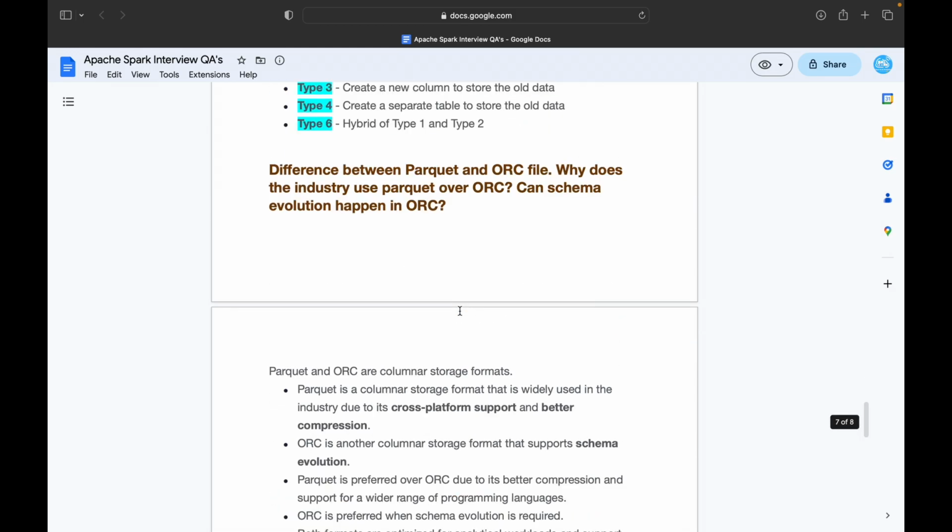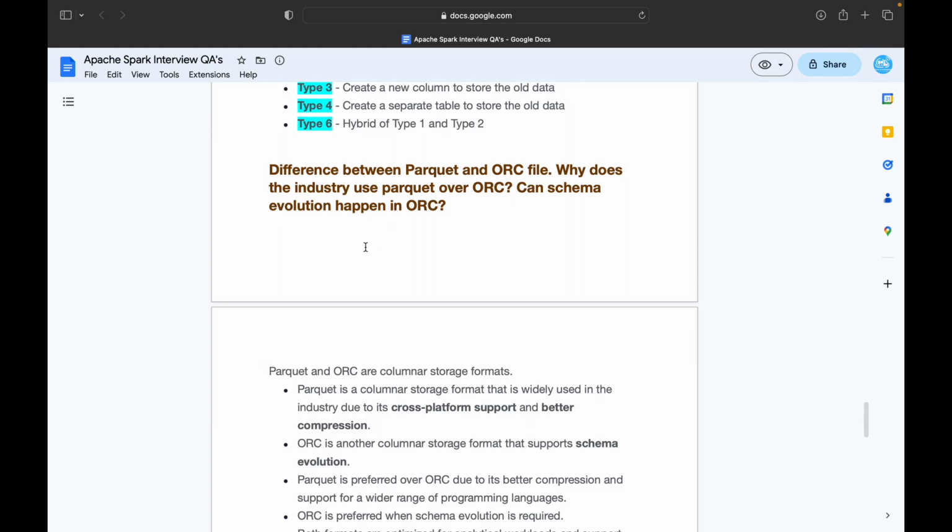The next question is what is the difference between Parquet and ORC file? Why does the industry use Parquet over ORC? Can schema evolution happen in ORC? File formats available in Spark: Parquet and ORC are types of file formats available in Spark. Apart from that, there are various other file formats like CSV, JSON, and text file.